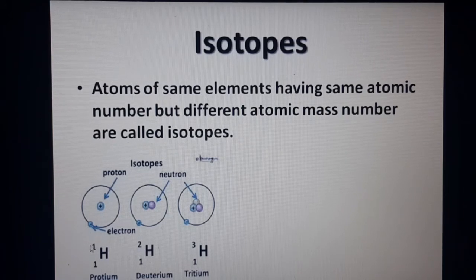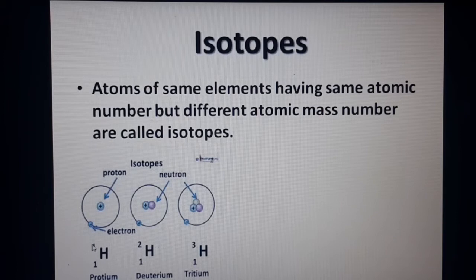The mass number is differing here, which is written at the top. What is the difference here? What actually changes in the number? It is the change in the number of neutrons. In the first atom there is no neutron, only 1 proton, so we have written 1. With 1 neutron, 1 plus 1, 2. With 2 neutrons, 2 plus 1, it becomes 3. So these are said to be isotopes.